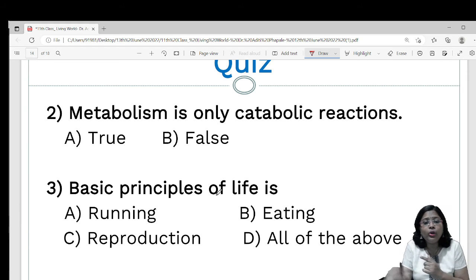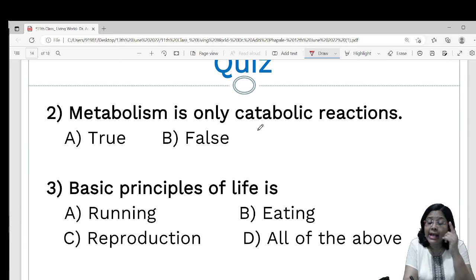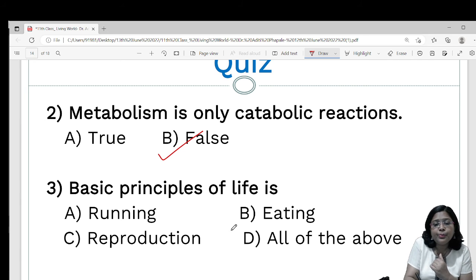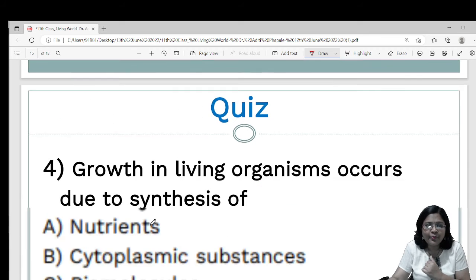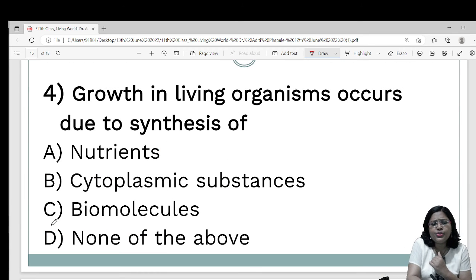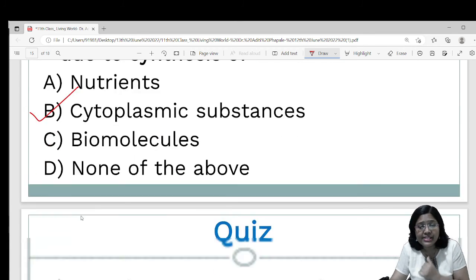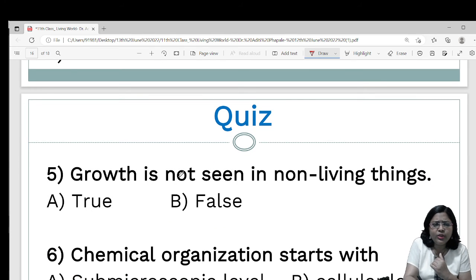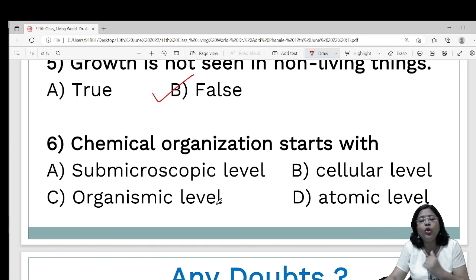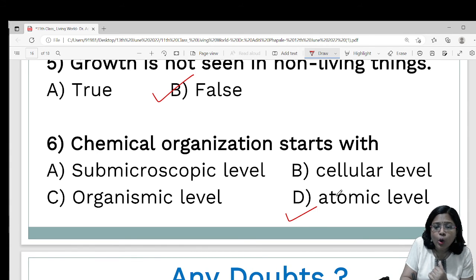Metabolism is only catabolic reactions? No. Metabolism is anabolic reactions and catabolic reactions. So again, this is false. Basic principle of life is, over here the answer is reproduction. Growth in living organisms occur due to synthesis of cytoplasmic substances. Growth is not seen in non-living things, it is seen in living things. So this is false. Chemical organization starts with atomic level.